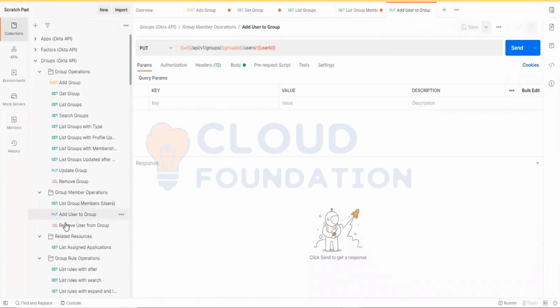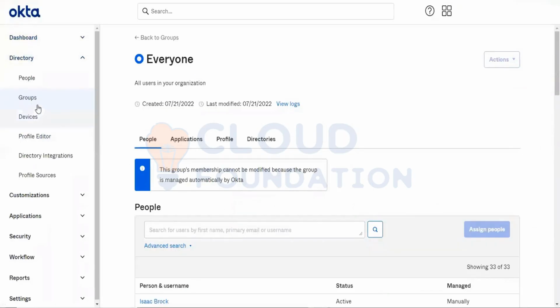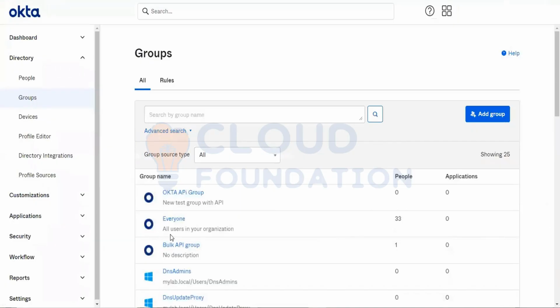Now this one, add user to group, will be used for adding a user to a group. One user to one group. You need a user ID here and you need a group ID also. Both the information. Let's say I want to add one user to a group. If I don't have any permissions to open the admin console, how can I get the group ID or user ID?